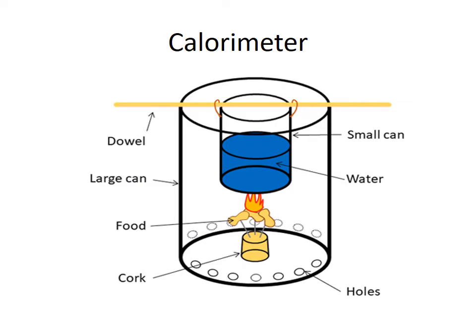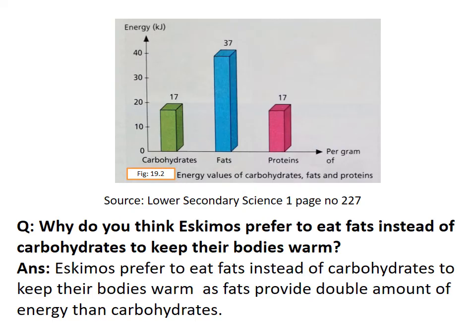So this is a diagram of a calorimeter in which we burn food, and then we get the amount of energy by burning this food. We relate that, if we are getting this much energy, this is basically the energy stored in that specific food.